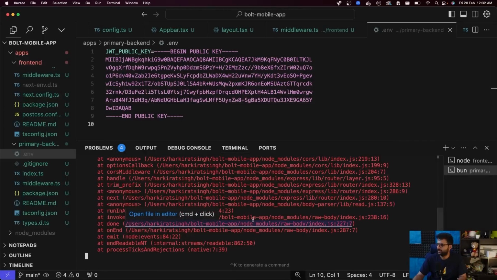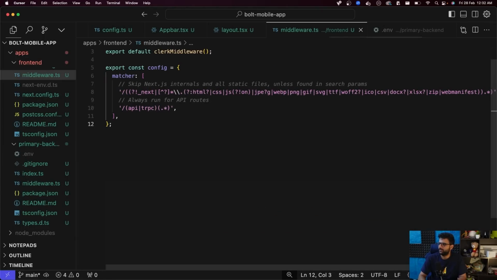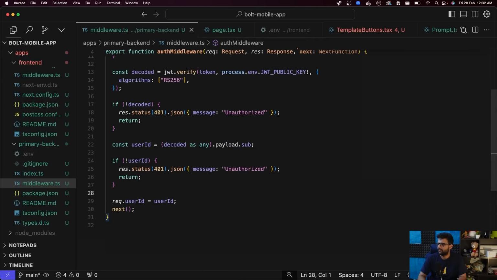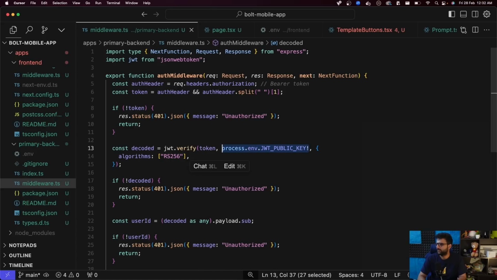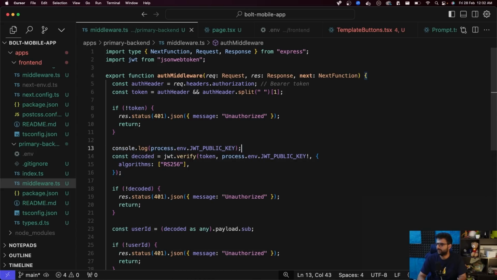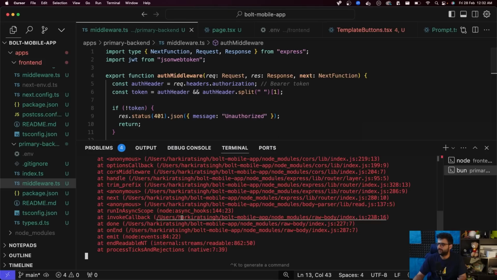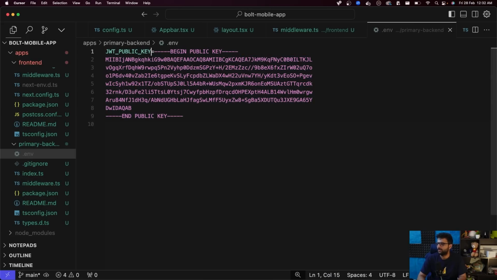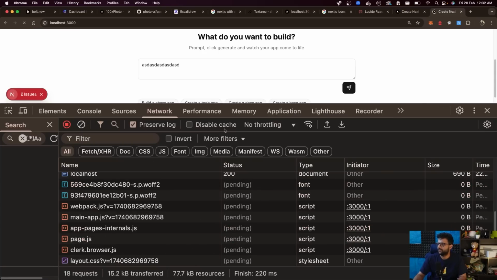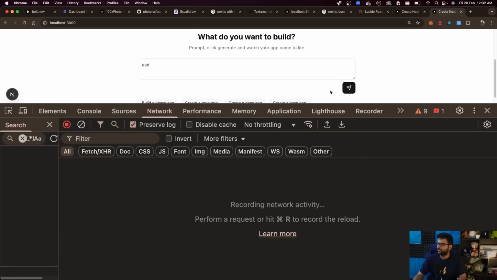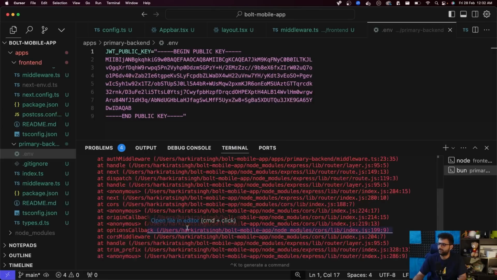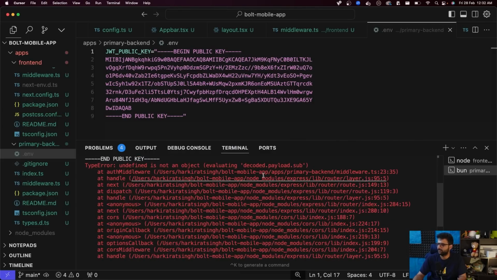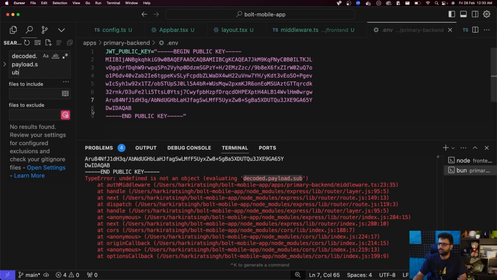Again in JWT verify. So let me go to middleware.ts. And where are we doing jwt.verify? Right here. So I'll log this and see does it indeed exist. Send the request, and okay, that makes sense. I think I need to do this. Cool. Let's try that one more time. Refresh. I did not have to refresh this. Send the request, and this time again a 500. But this time public is fine. It says undefined is not an object, decoded.payload.sub is not an object.